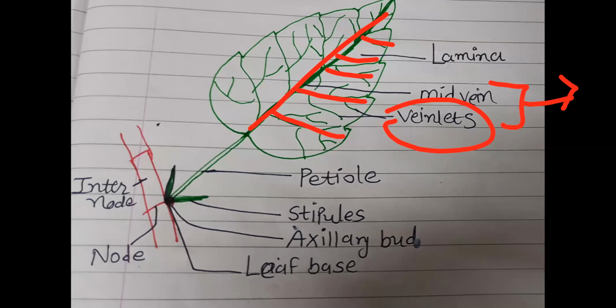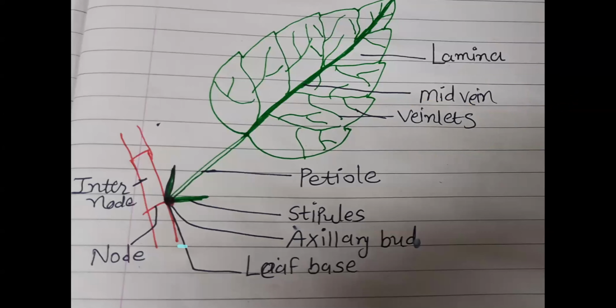Next, remember shape, margin, extent of incision, apex, surface. These things are variable from leaf to leaf. Understood this much part of the leaf first. Have you all understood?